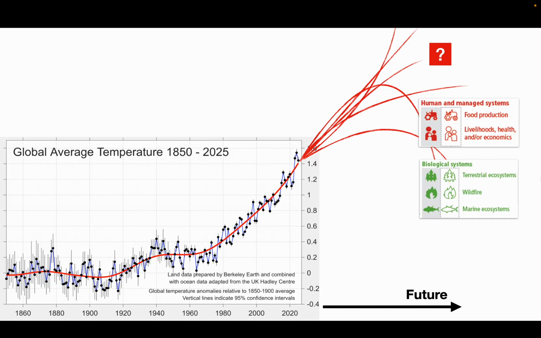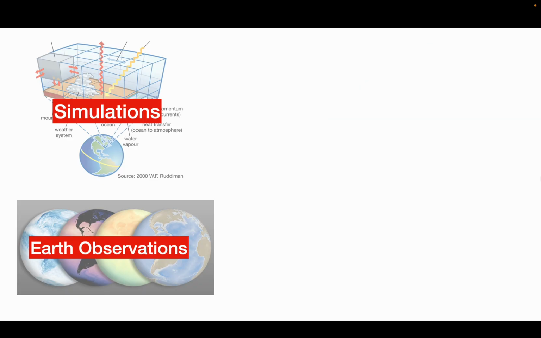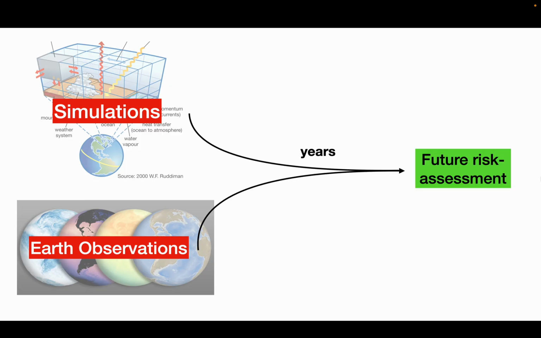The way this is diagnosed today relies on two streams of data. One is the simulation data from the so-called climate models, which try to project what the future will look like, but at the cost of very long and expensive simulations. The other is Earth observation, which we only have for our lived present, but that helps better constrain the future.